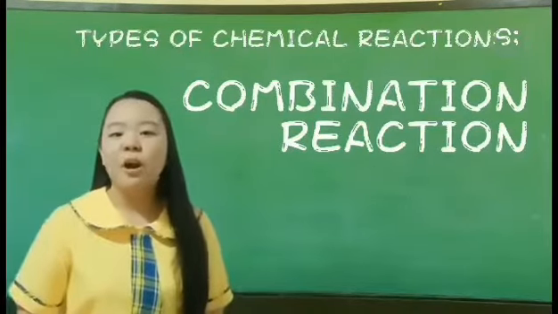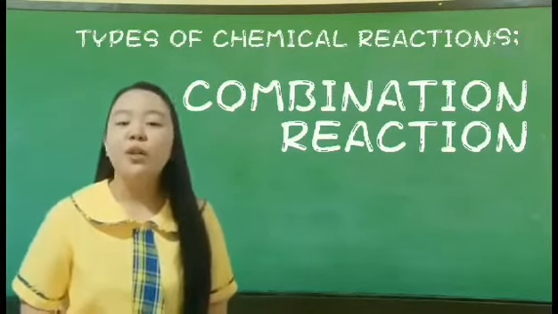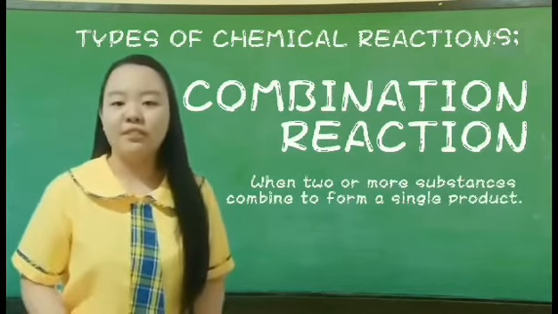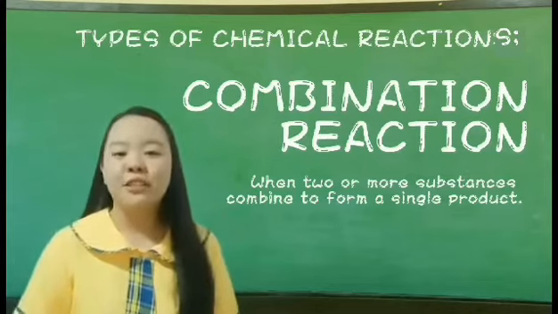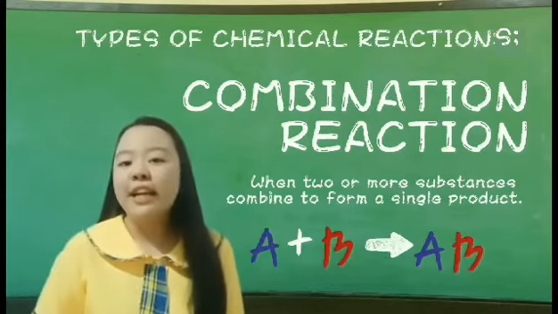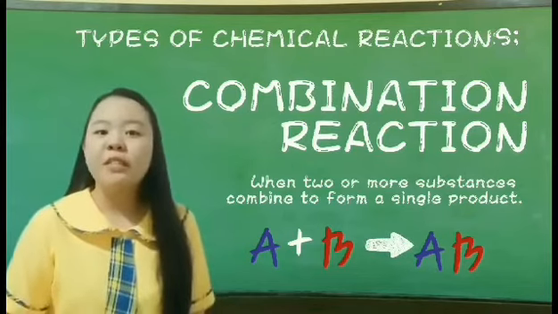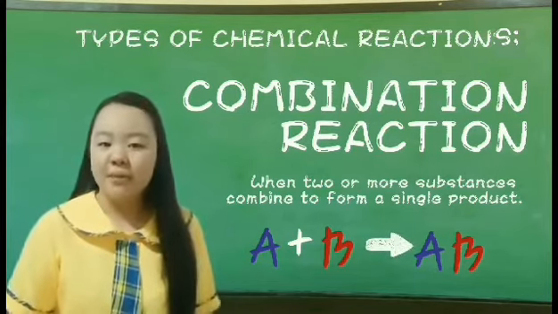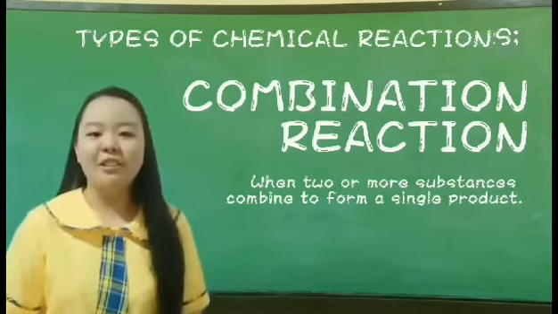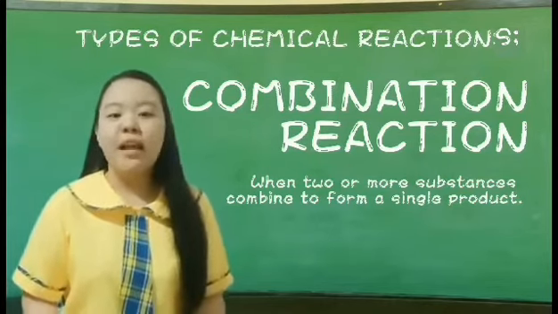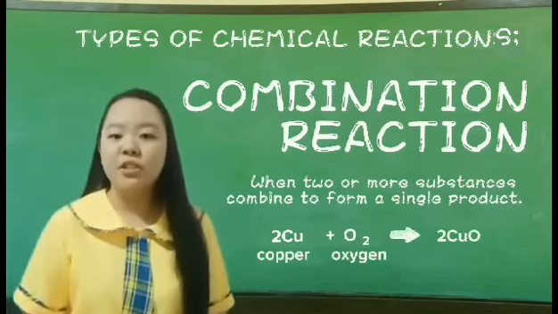Let's start with the combination reaction. This is when two or more substances are combined to form a single product. The general form for this reaction is A + B → AB, where A and B may be elements or compounds, while AB is always a compound consisting of A and B. Typical reactions are the combinations of metals with non-metals to form salts, as when copper combines with oxygen on application